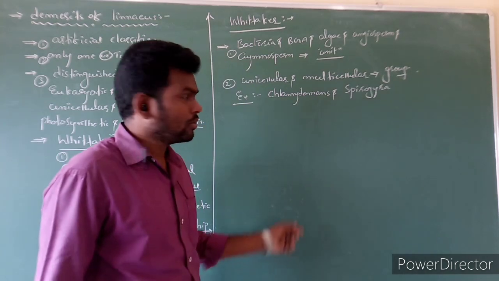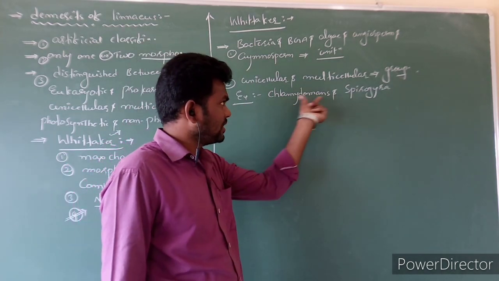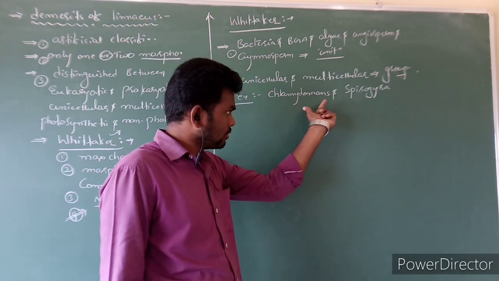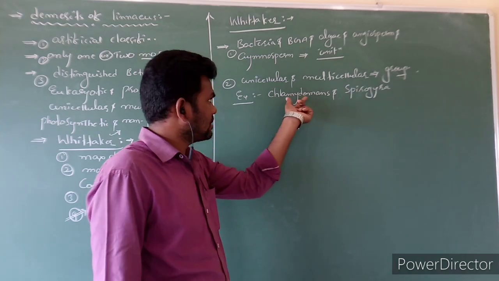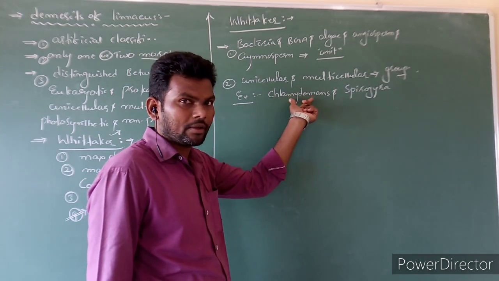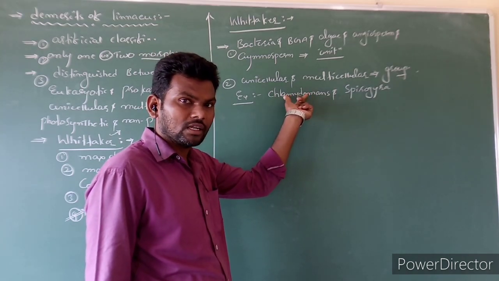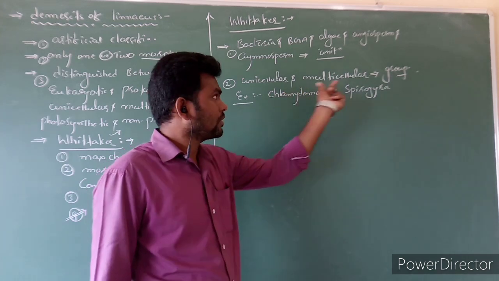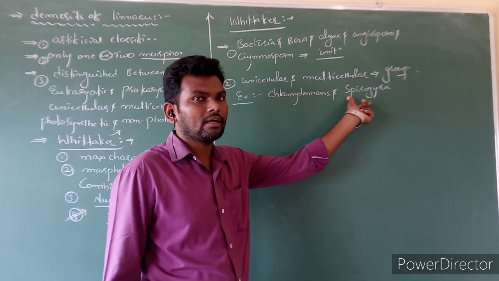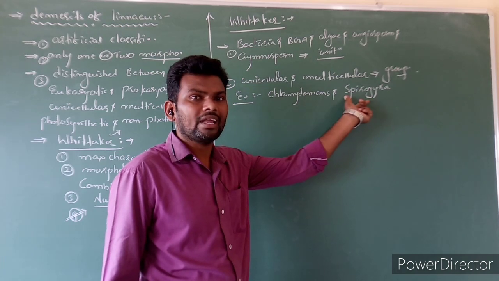So no need to worry about this. When new words come in the lesson, no need to worry; we are going to discuss this further. Say for example, Chlamydomonas is an algae, unicellular flagellated motile algae. Spirogyra is also algae but multicellular non-motile algae.